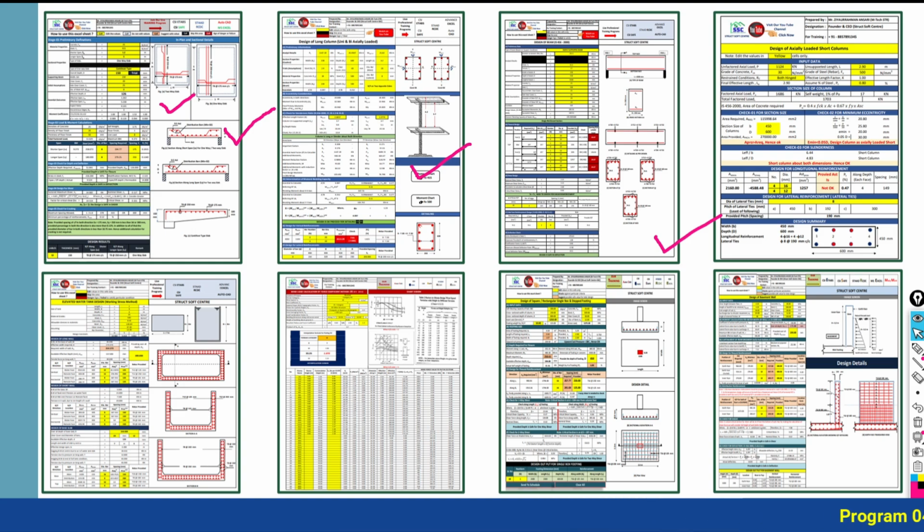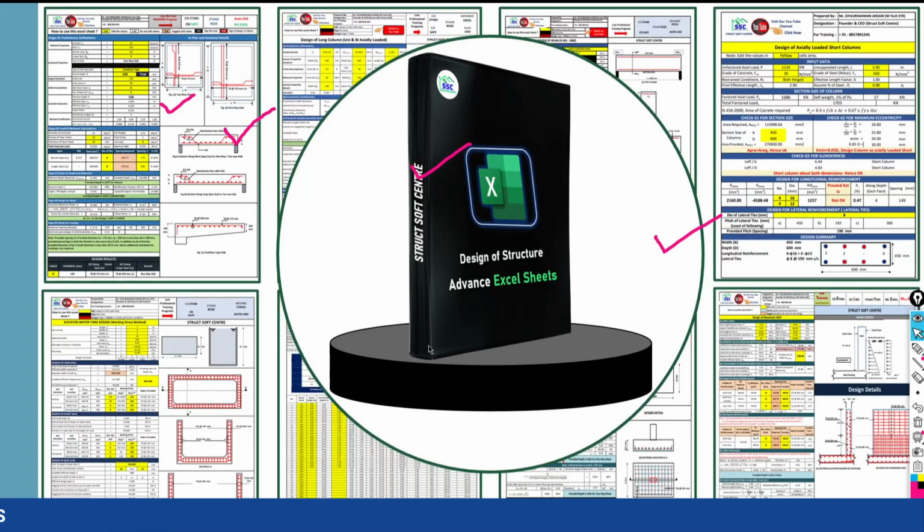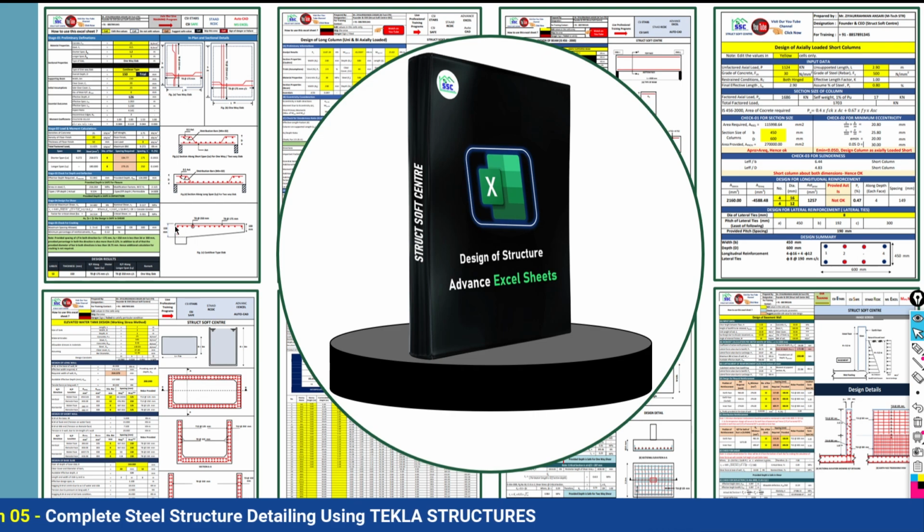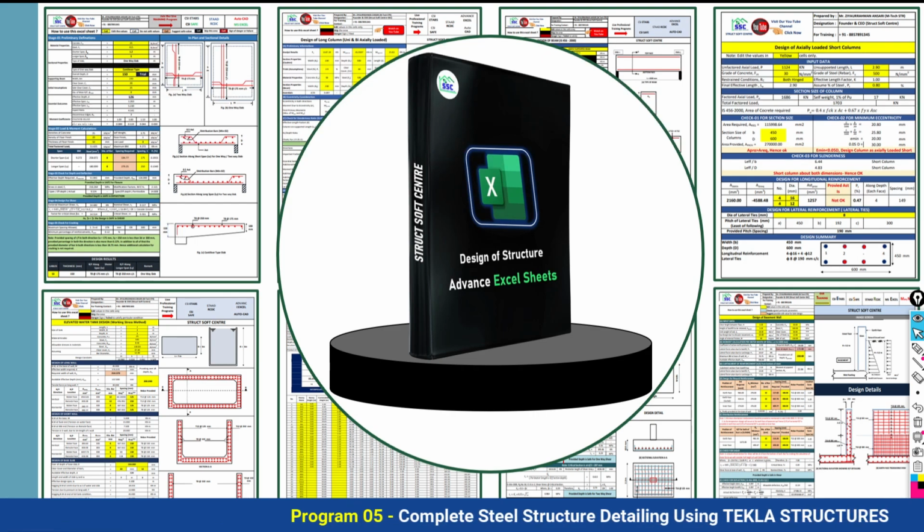This bunch of spreadsheets we are going to provide in this training program, so don't ask at the end whether we will provide the spreadsheets or not. Definitely, all the Excel sheets used in this training program will be shared with you all.